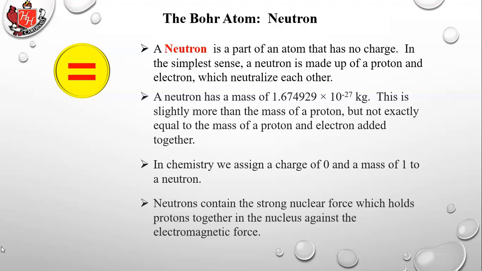Neutrons contain the strong nuclear force which holds protons together in the nucleus against the electromagnetic force. So they don't repel the protons because they don't have a charge to them, but they do have the strong nuclear force. So what they do is they stabilize the nucleus. They help out in holding the protons together.